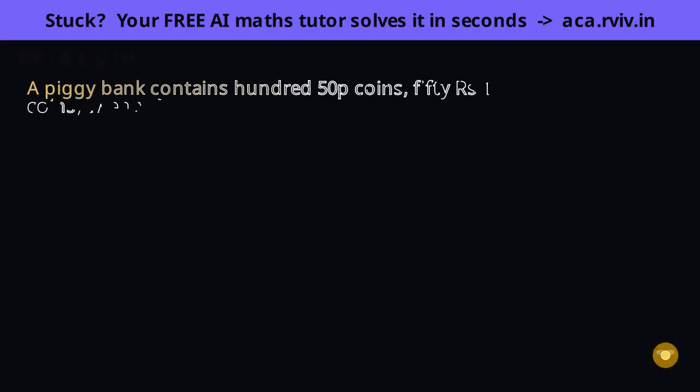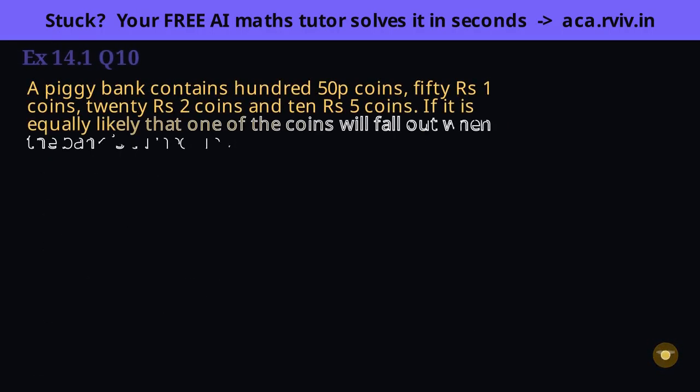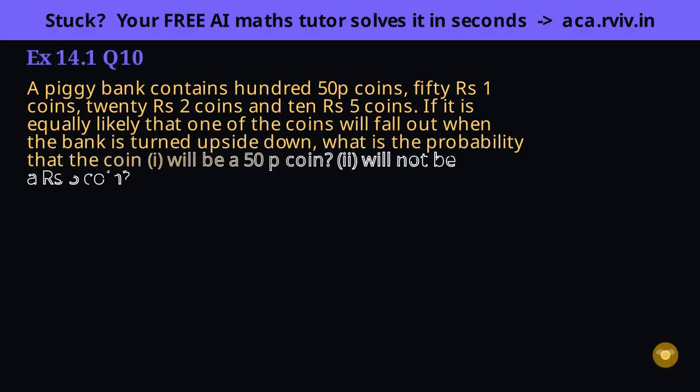Add every coin for the total, then let the complement lighten the arithmetic in part 2. The problem promises each coin is equally likely to fall, so we may count, but first we need the total, and that means adding all 4 piles. 100 plus 50 plus 20 plus 10 is 180 coins.